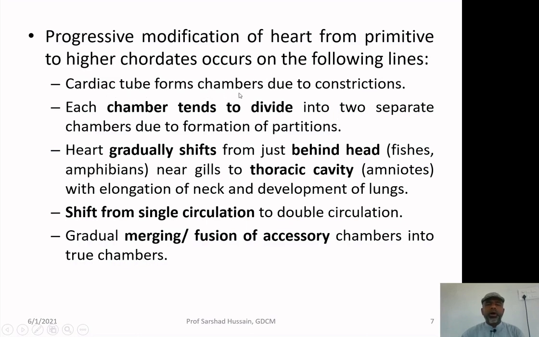First, the cardiac tube forms chambers due to constriction. Basically, this heart is again a blood vessel, you can say, which is slightly enlarged and highly muscular. Because the heart has so many chambers, when we move from lower vertebrates to higher vertebrates, you will see that the tube is constricting at various points and forming various chambers.